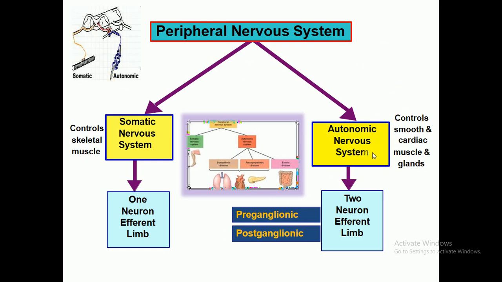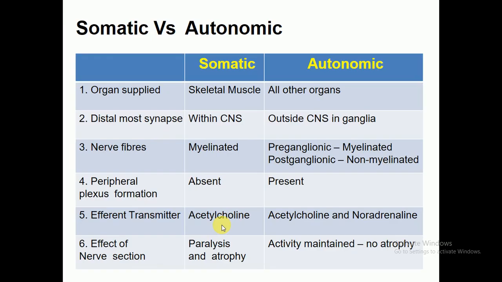The second one is the autonomic nervous system. The autonomic nervous system actually controls the smooth and cardiac muscles and glands. The somatic nervous system has a one-neuron efferent limb, because the somatic nervous system involves your body cells. So that's why there is a one-neuron efferent limb. While in the case of the autonomic nervous system, two neurons are involved in the efferent limb, one is preganglionic and the second one is postganglionic.